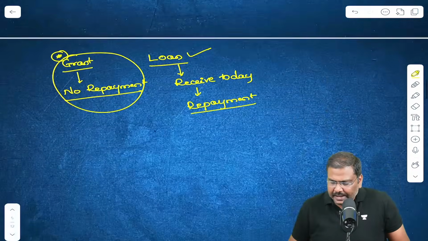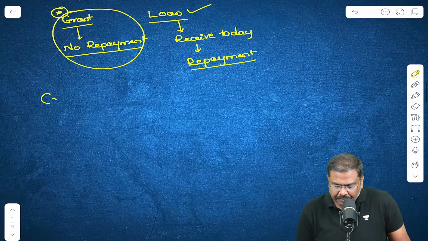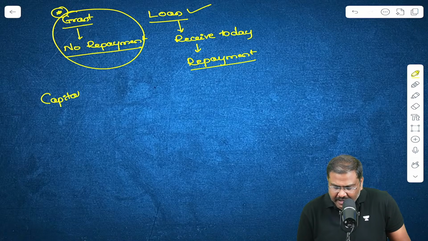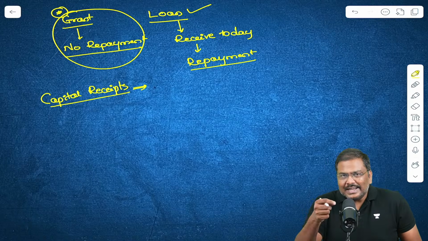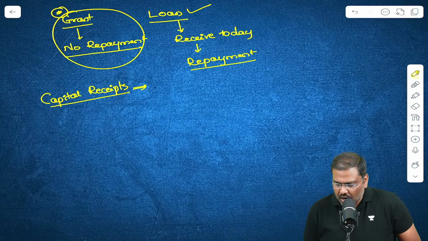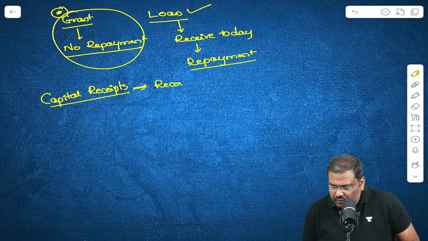Let me start. Capital receipts, examples. Under capital receipts, the first one is recollection of loans, or recovery of loans.